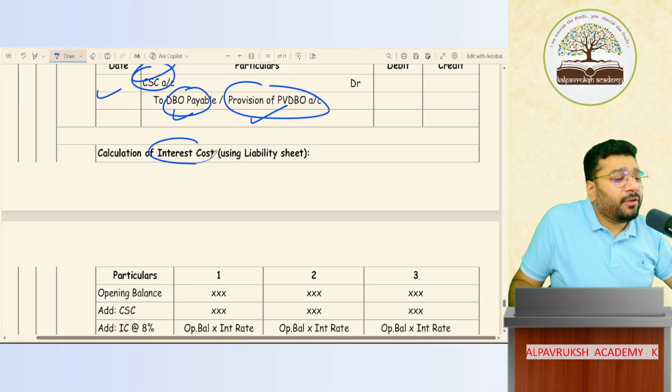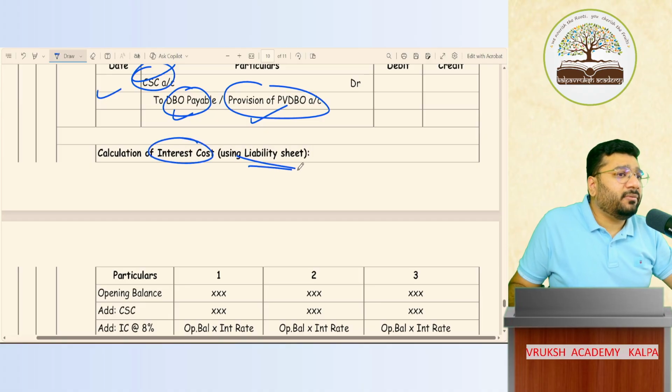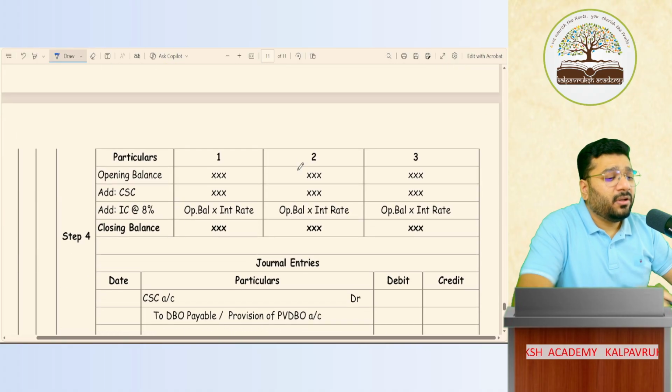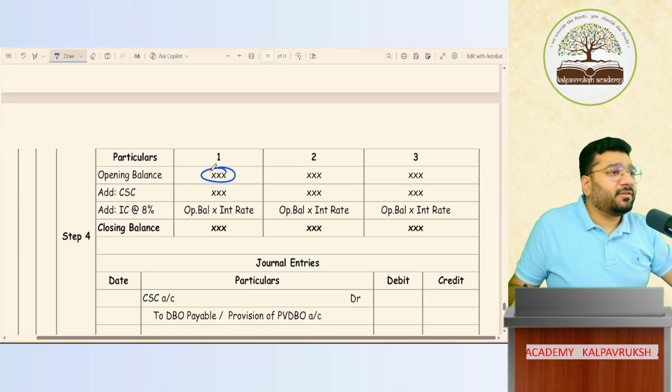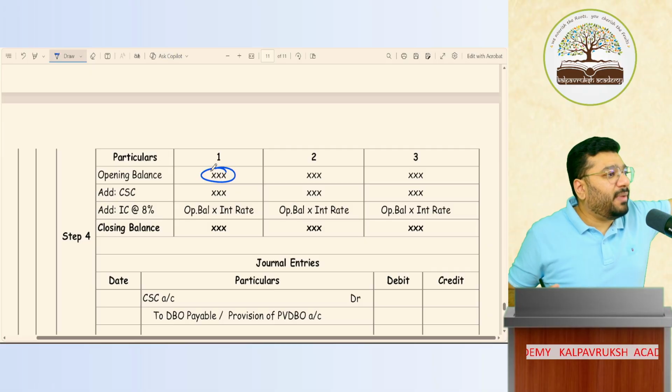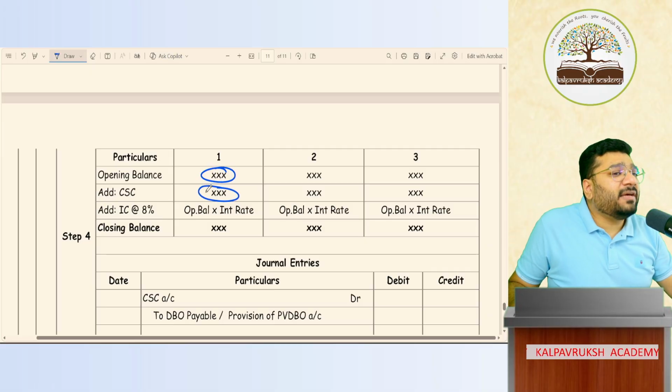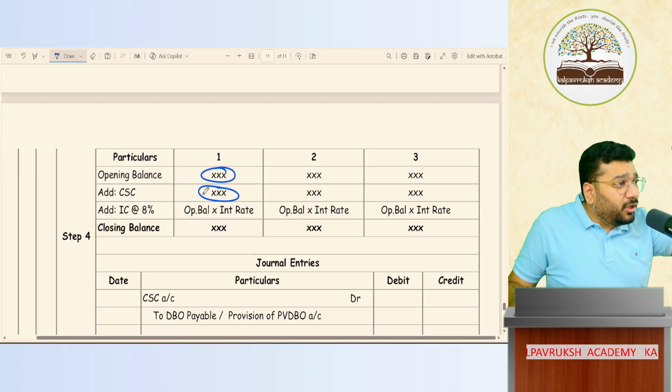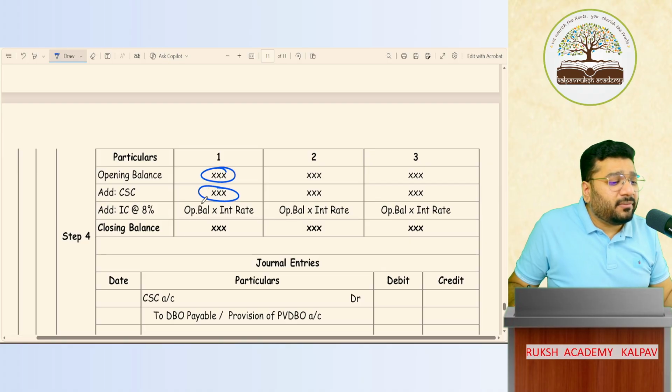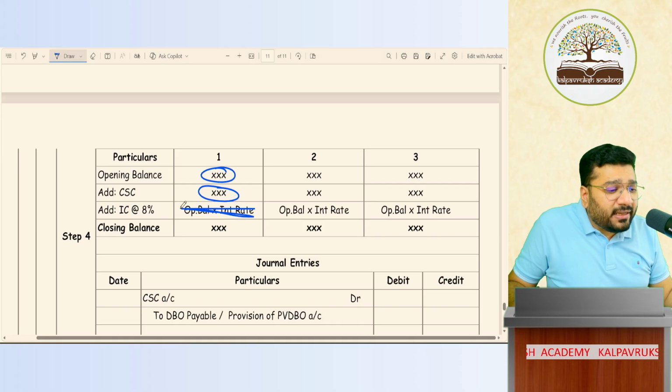Now, I have to calculate the interest cost using the liability sheet. Got it, not got it. So how do I calculate? First year, there is no opening balance. I'm creating the employee benefit today only. There is no opening balance, so I pass the current service cost entry at the end of the year. At the end of the year entry, is there any inflation to be done? No. So in the first year, interest will not come. It will be 0.